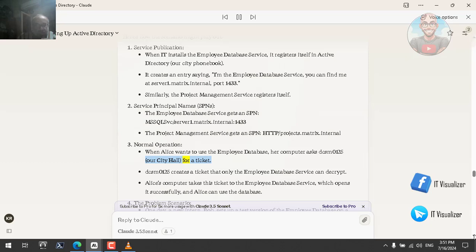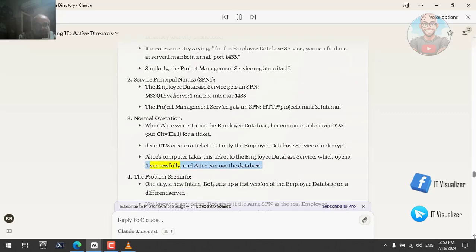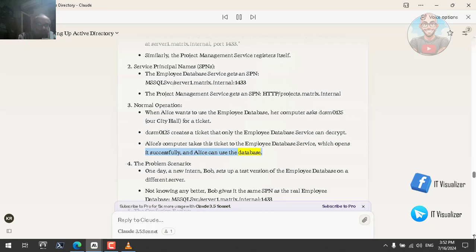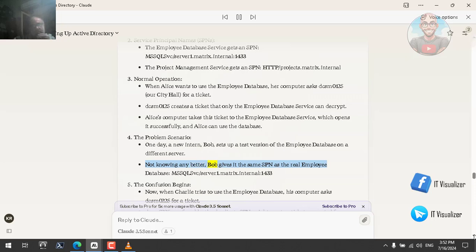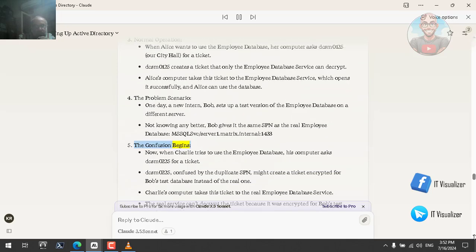Normal operation. When Alice wants to use the employee database, her computer asks DCSM0125, our City Hall, for a ticket. DCSM0125 creates a ticket that only the Employee Database Service can decrypt. Alice's computer takes this ticket to the Employee Database Service, which opens it successfully, and Alice can use the database. The problem scenario. One day, a new intern, Bob, sets up a test version of the employee database on a different server. Not knowing any better, Bob gives it the same SPN as the real employee database, MSSQLSvc/server1.matrix.internal:1433.